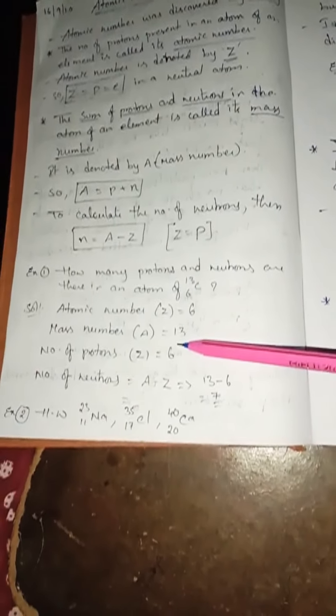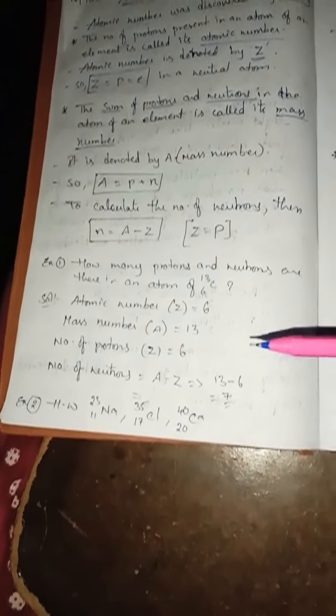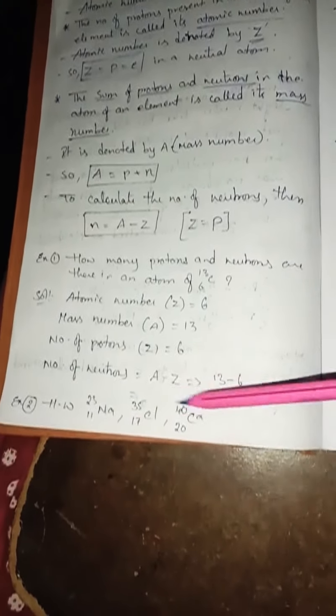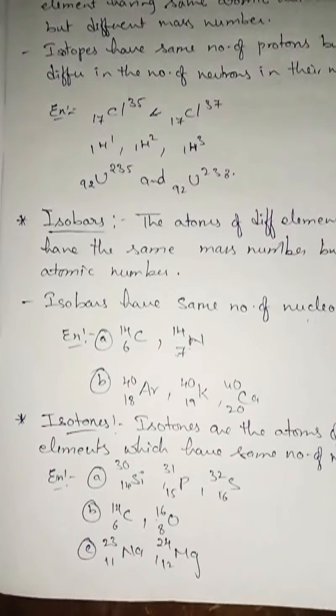So one example I have shown here, and this is the homework which you have to do in your classwork. Don't keep any separate book for homework and all. Whatever sums I am giving, you have to write in your notes only. So that is isotopes, isobars, isotones. That's all for today's class. In the next class we are going to meet again.